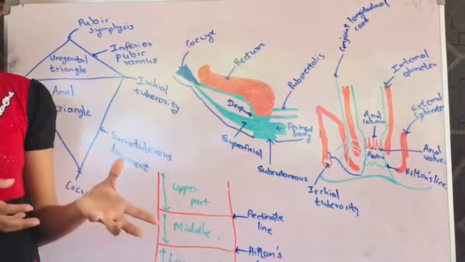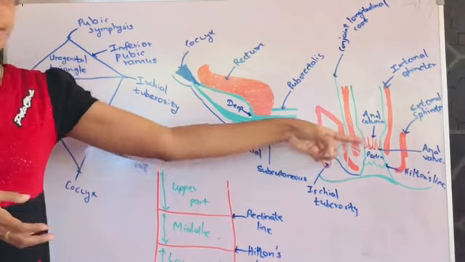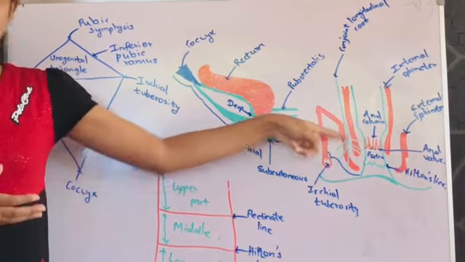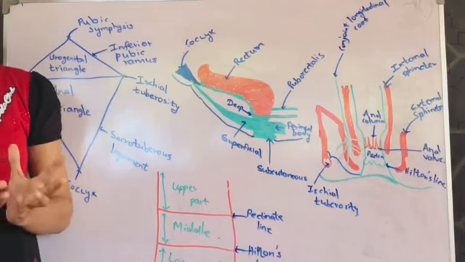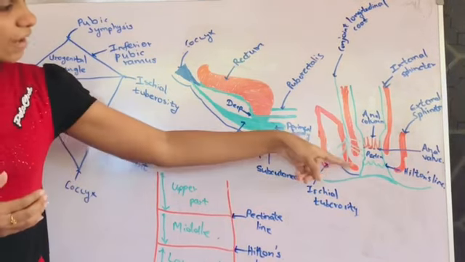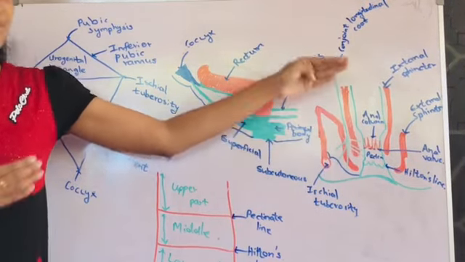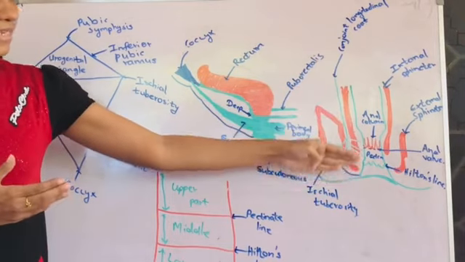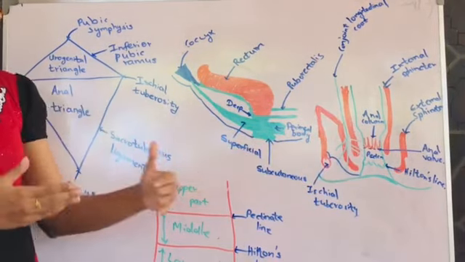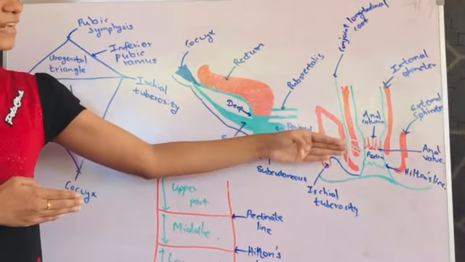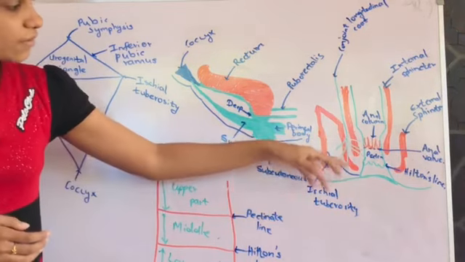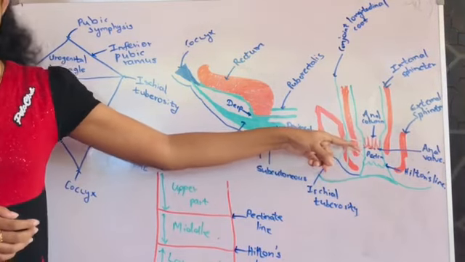And the line of the anal valves is the level of the pectinate line, as I already told. Now you can see the pecten area between the anal valve and the Hilton's line, or otherwise you can say between the pectinate line and the Hilton's line. So this line is the pectinate line.